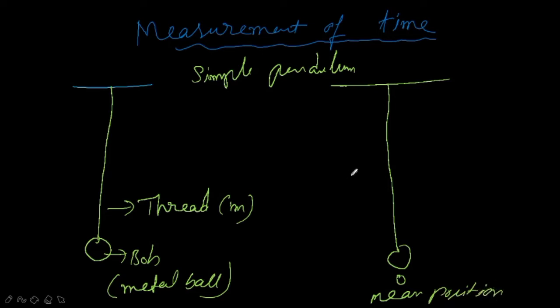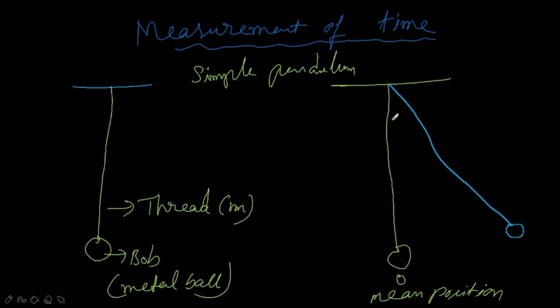And then, now hold the bob, take it to the extreme position. If you drag it, can we drag the bob till this end, up to here? Yes, I can drag up to here.